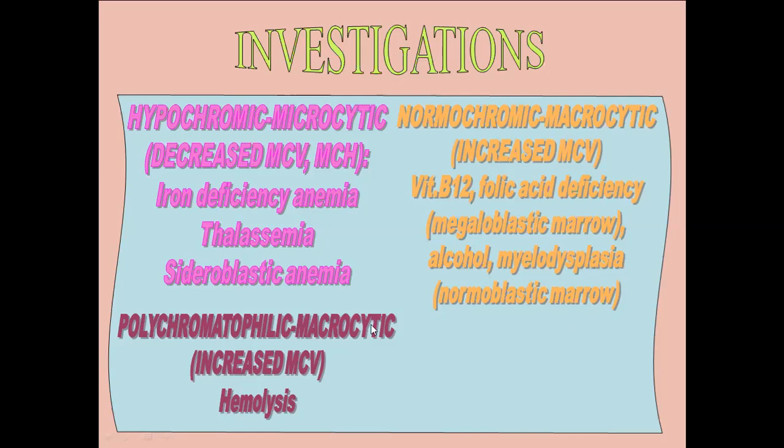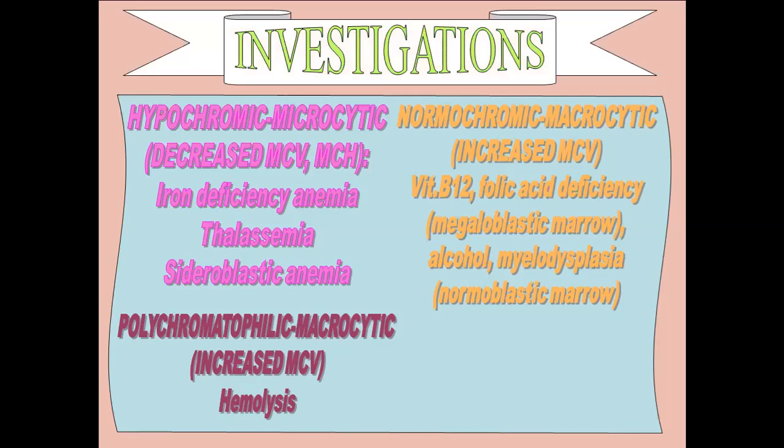Then is the polychromatophilic macrocytic anemia. In this case, the patient's RBCs have increased MCV, that is the mean corpuscular volume. That means that the size, the volume of the RBCs, will be increased, like megaloblastic anemia. But we will see that there is polychromasia, meaning that the color and the stain will be of different colors. So it is due to hemolysis. When there is hemolysis, increased breakdown of RBCs, the patient will have a polychromatophilic macrocytic anemia.